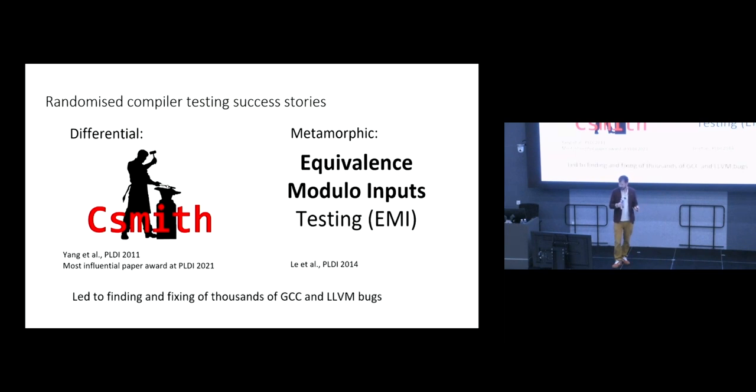And this is a really successful application of metamorphic testing. And in the context of C compilers, these techniques led to the finding and fixing of a very large number of bugs, many miscompilation bugs. And in the case of LLVM, I think Zhendong Su's group were credited by the LLVM developers, thanking them for all of their bug reports, which, in the words of the developers, substantially improved the quality of the compiler. So these techniques have really had a lot of impact in practice. And I thought just to make things a bit more concrete, I'd show you an example of a program CSmith generates, because when I talk about these randomly generated programs, I don't know what you have in your mind, but I'll show you what a CSmith program looks like.